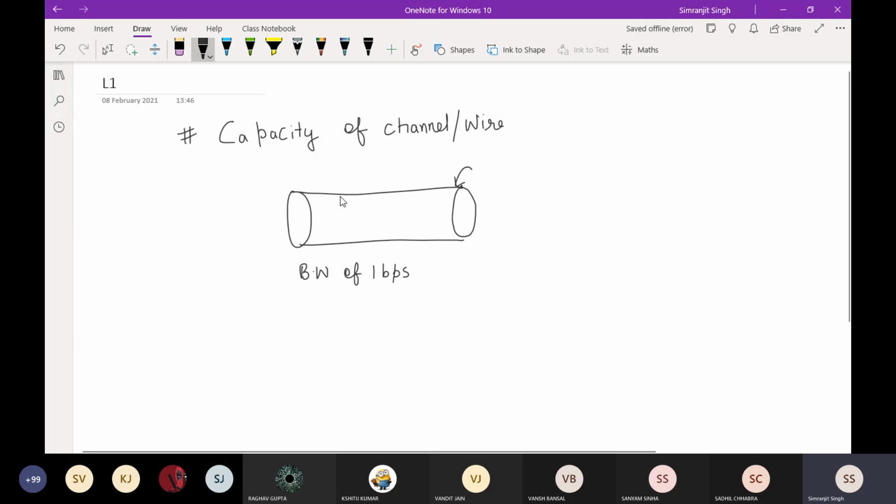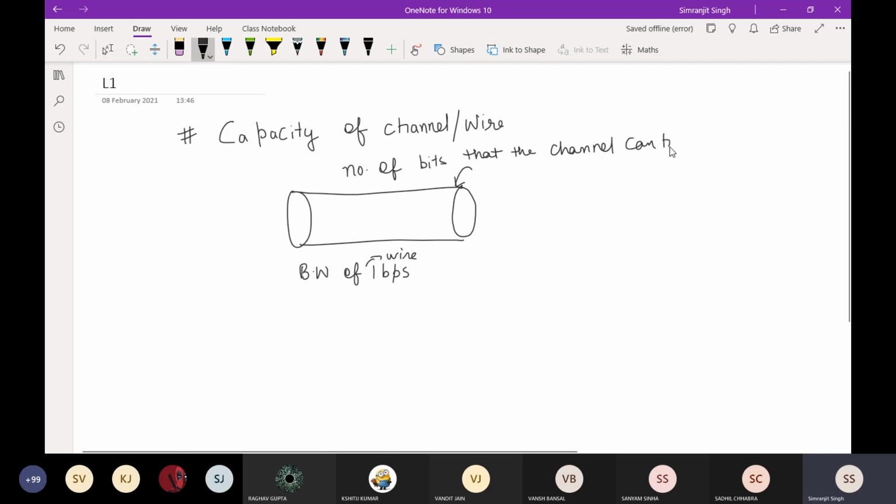In a similar way, suppose the bandwidth of this particular wire or channel is 1 bps. At a particular instant of time, the maximum amount of bits that this channel can hold will be the capacity of this channel. So it's very simple. Because I'm talking in the form of bits, the number of bits that the channel can hold is the capacity of the channel.